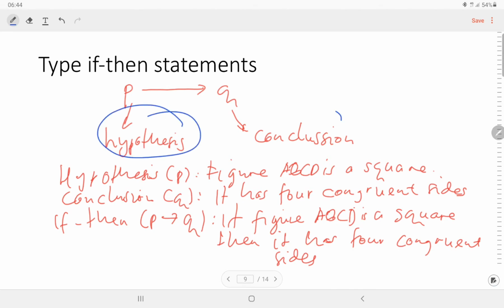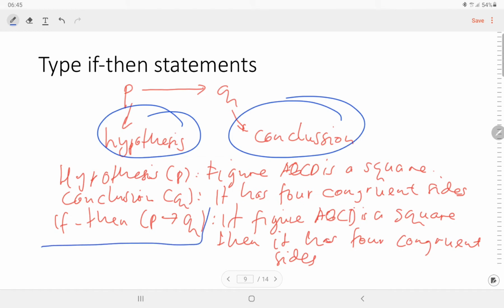For example, the hypothesis P is the figure ABCD is a square, and we have the conclusion Q, it has four congruent sides. So we have the if-then statement, if P then Q: if figure ABCD is a square, then it has four congruent sides. So this is an example of the if-then statement.